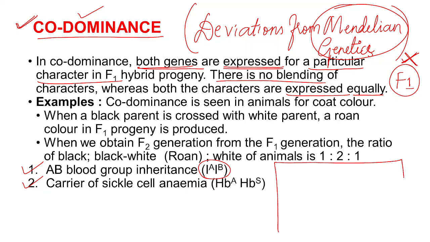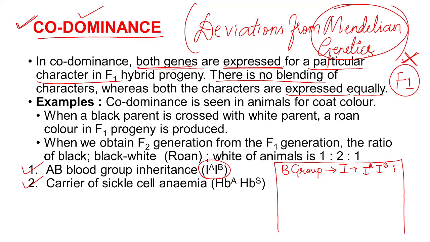In human beings the blood group is controlled by a particular gene I, and this gene I has two dominant alleles, IA and IB, and only one recessive allele, that is small i.